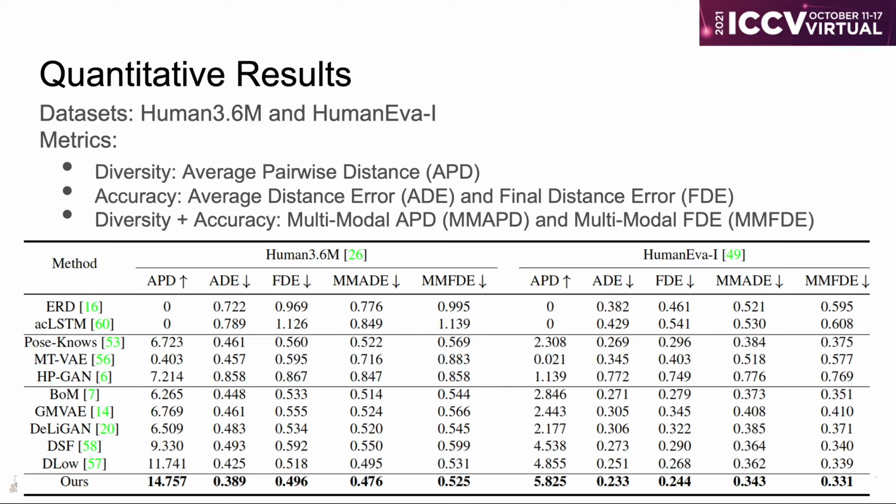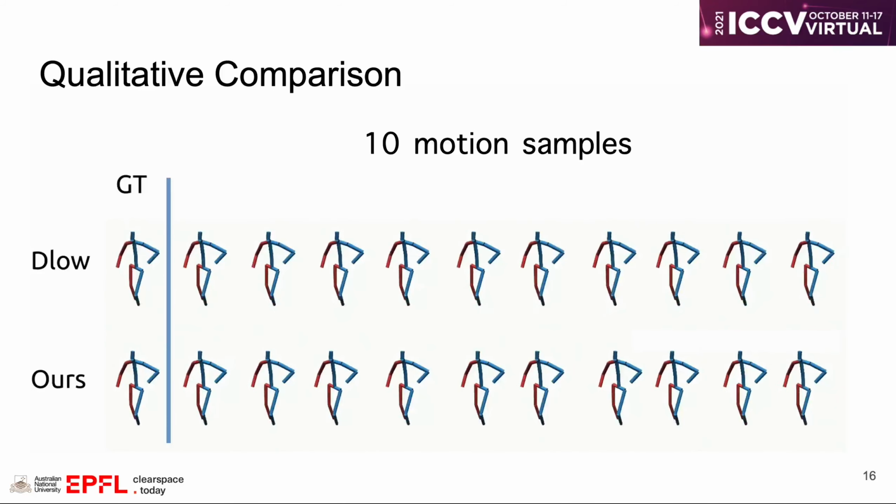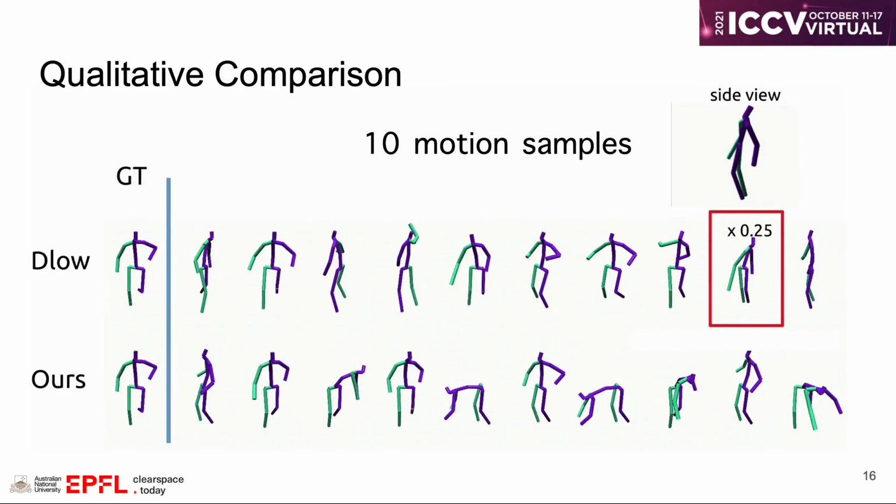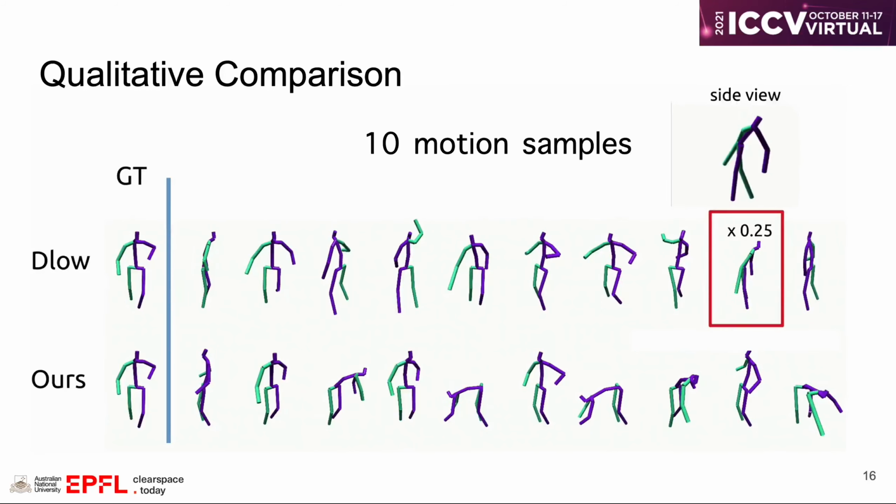Here we provide quantitative results on Human3.6M and HumanEva datasets. We evaluate our method with diversity, which is the average pairwise distance, and accuracy, which is the average minimum distance to ground truth future motion. Our method outperforms baselines on both diversity and accuracy. We compare our results with that of DLow, the most competitive baseline.